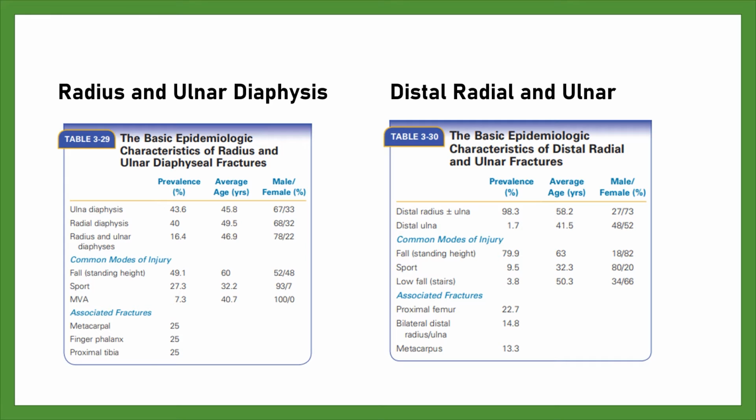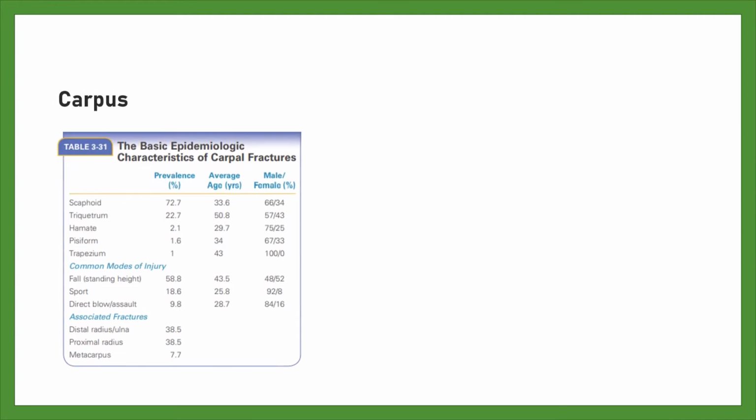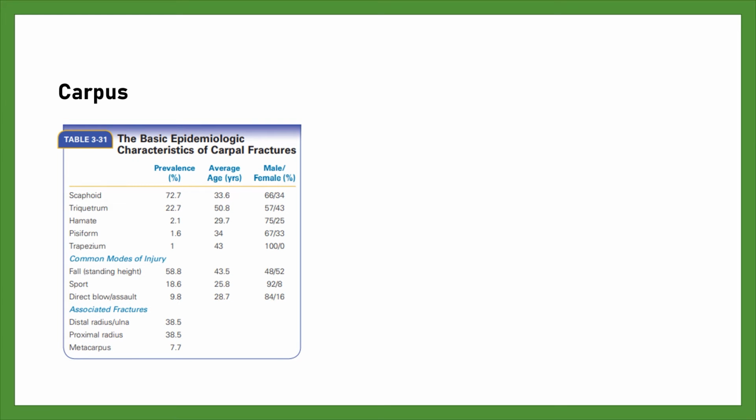Both have a type A distribution, but more males present with distal ulnar fractures and the average age is less. Carpus. The table shows that overall about 60% of all carpal fractures follow a standing fall, with most of the remaining fractures being caused by a sporting injury or direct blow.